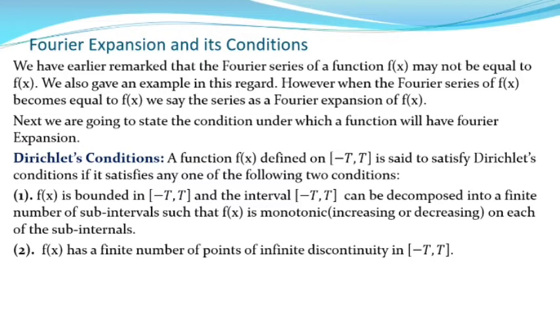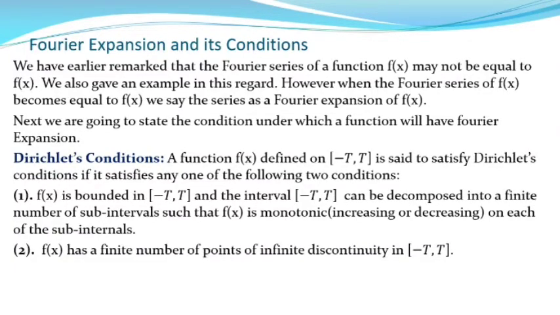You know the function f of x is not always equal to its Fourier series expansion. But by applying Dirichlet's conditions, the Fourier series expansion becomes equal to the given function. We have earlier remarked that the Fourier series of a function may not be equal to the function, and we also gave some examples in this regard.